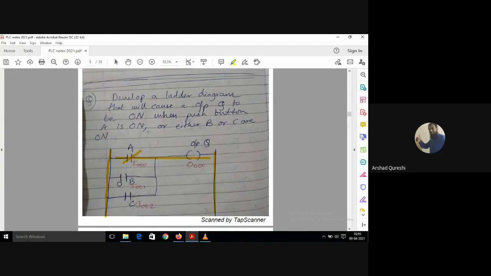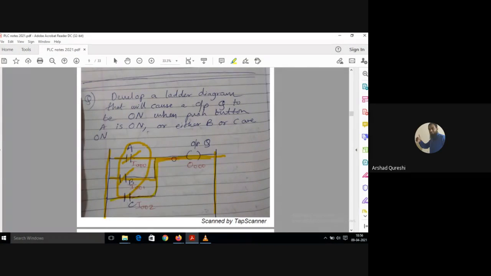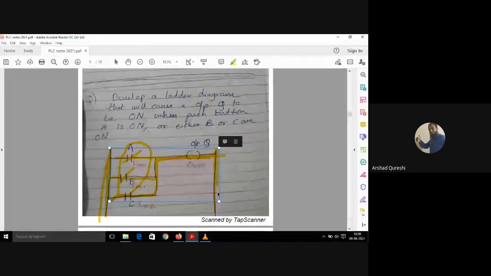If B is on and the other 2 are off, the current will go from here. And if only C is on, then the current will go from this point to this point. Both the rails are connected, so you will get the output.